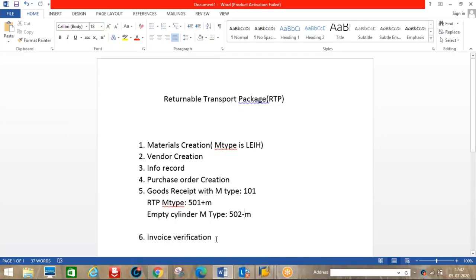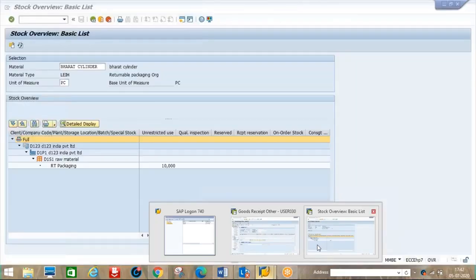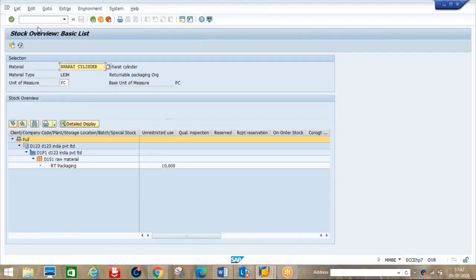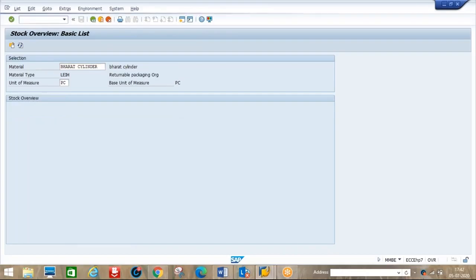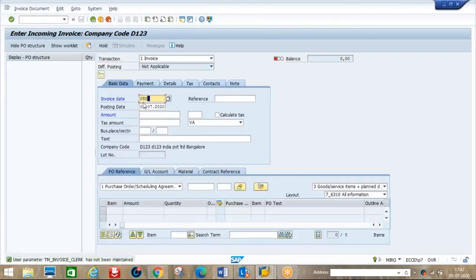Next is invoice verification. That is MIRO. We just enter the invoice date, today's date.